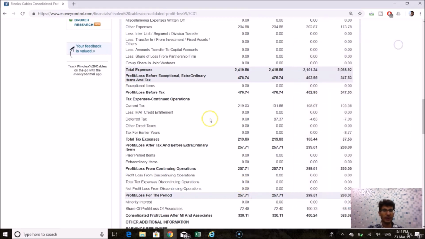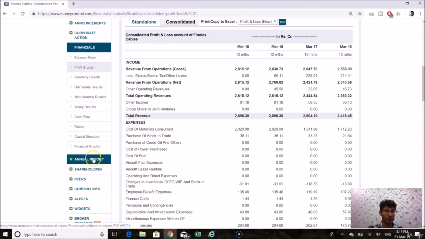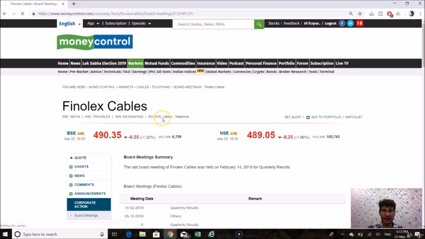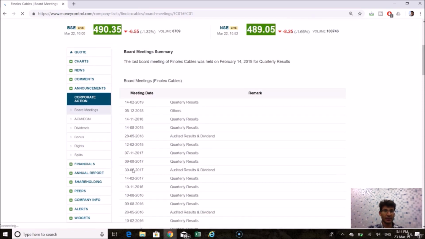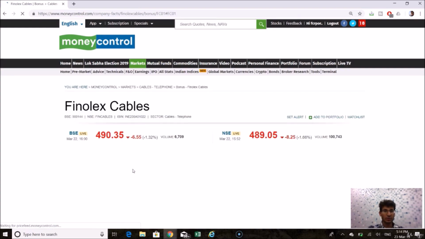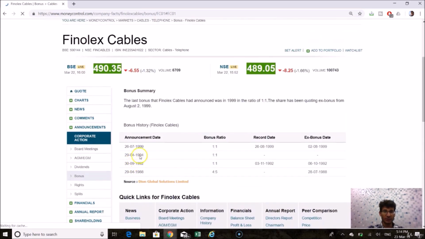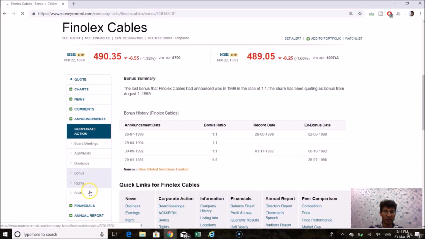Closing down, if I move further, we can see if the company has given any bonuses or other parameters. We can go on to corporate action and see if the company has given any rights issue or bonuses. We can just click on bonus here and see that. I'm making this video on an off day. Today it's a Saturday and the markets are closed, so there are no price fluctuations. The company has been giving bonuses regularly, but in the last 5 years, it has not given any bonus.